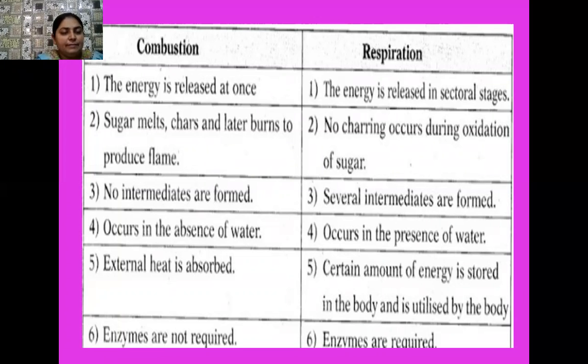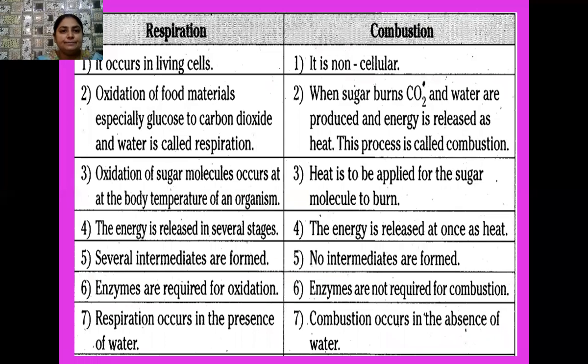In combustion, it always occurs in the absence of water, whereas respiration occurs in the presence of water. In combustion, external heat is absorbed, whereas in respiration, a certain amount of energy is stored in the body and is utilized by the body. In combustion, enzymes are not required, whereas in respiration, enzymes are required.